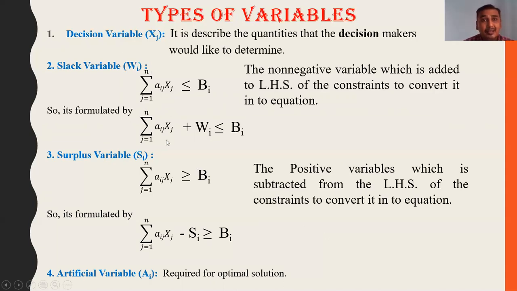So the types of variables are decision variable, slack variable, surplus variable, and artificial variable. We will discuss again when we solve the example in the simplex method. At that time we use the slack variable.